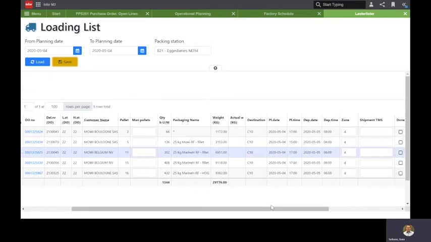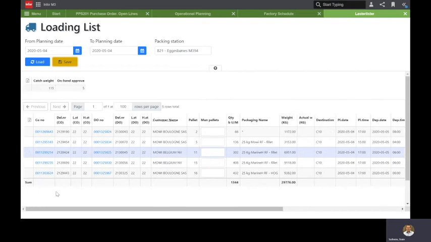But then you need to, of course, take care of the trucks that are rolling over there. You also have sorting options, filtering options, and you can export this to Excel and send it to someone for information if they need that. So it's not been put into production yet, but the testing that they've done has been very well received by the end users.